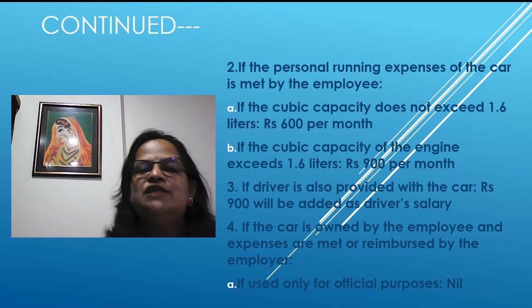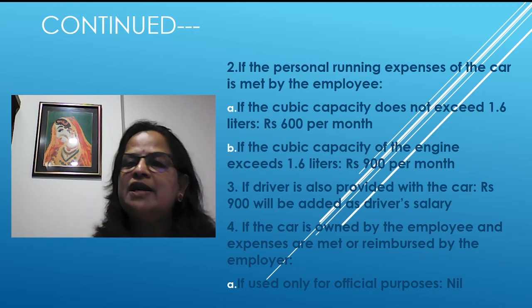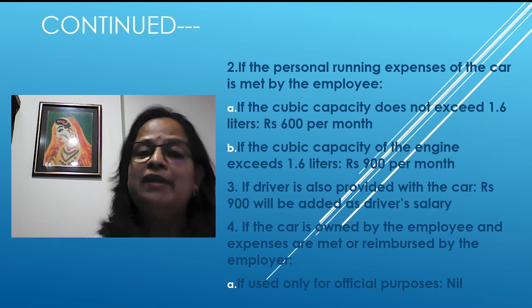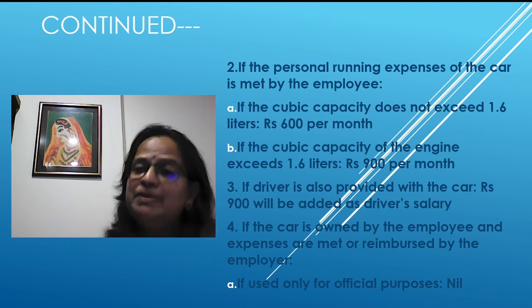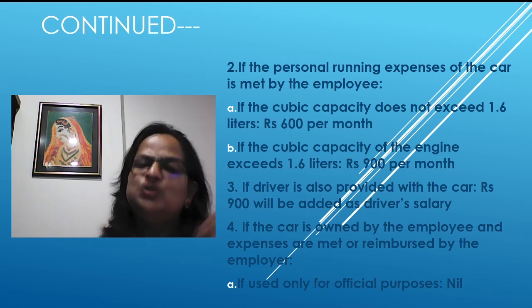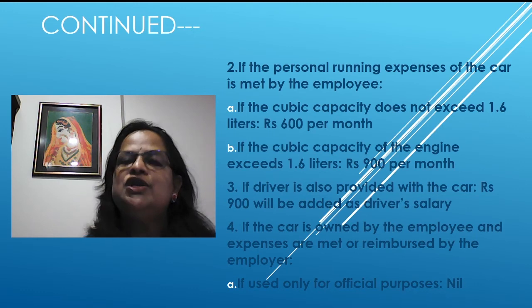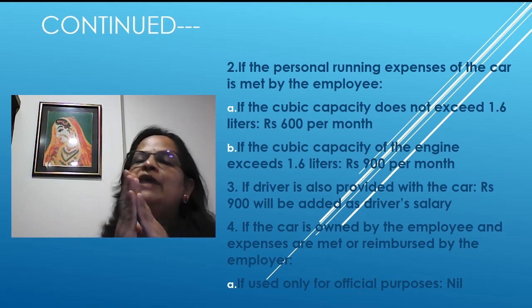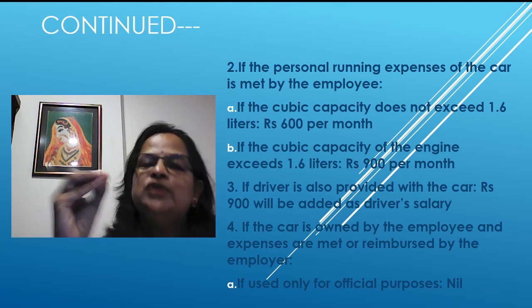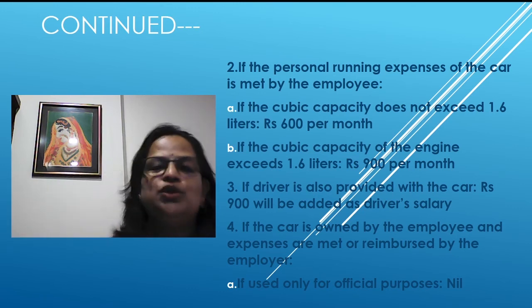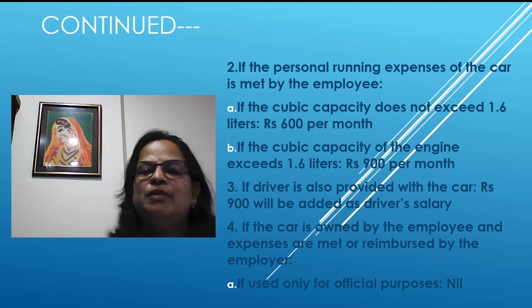Now, second classification, if the personal running expenses of the car are met by the employee. First case is, employer is reimbursing that. The employee can use the car for official and personal purposes, and whatever personal expenses for the car, the employer is reimbursing. So it is 1,800 and 2,400. 2 rates you have to remember.